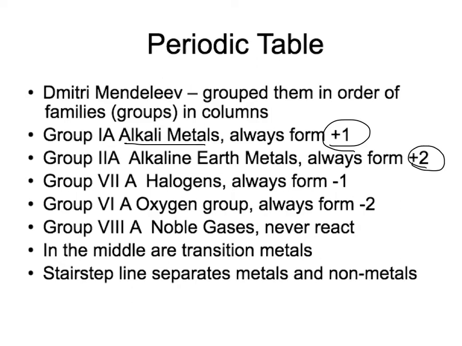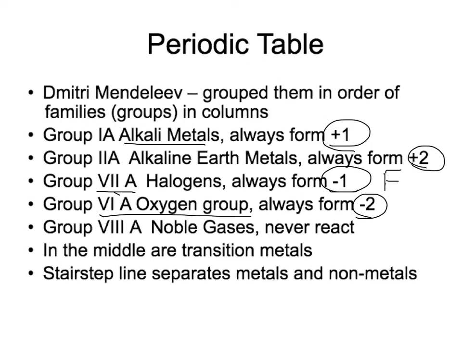Now, we're going to skip that middle section. Those are called the transition elements, that middle chunk right there. Skip over that, and we're going to go to the next groups, which are group 3A, 4A, 5A. When we get to 6A, that's the oxygen group, and of course the first element there is oxygen. That family, that column, they tend to form -2s when they react. Group 7A are called the halogens, and that starts with fluorine. Fluorine is the group leader there. And fluorine, chlorine, bromine, iodine, and astatine always form a -1 when they react.